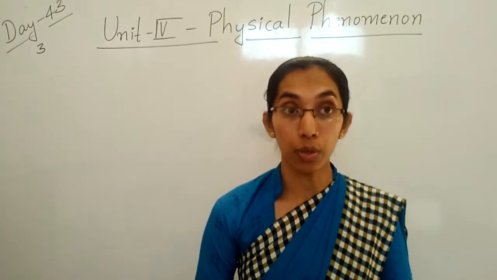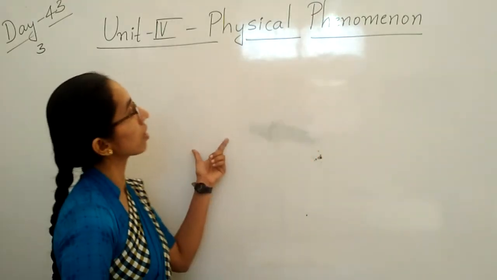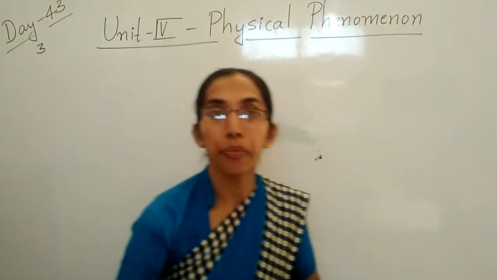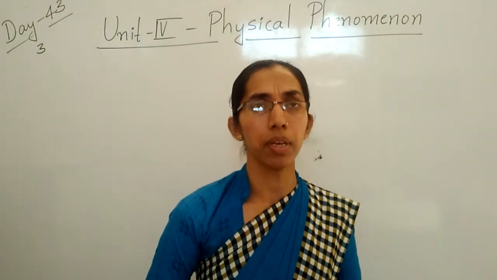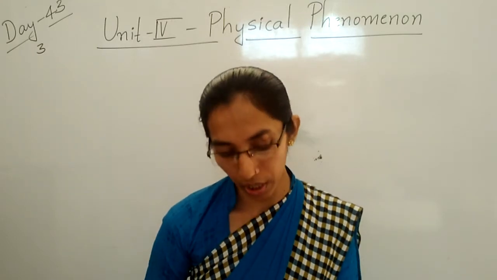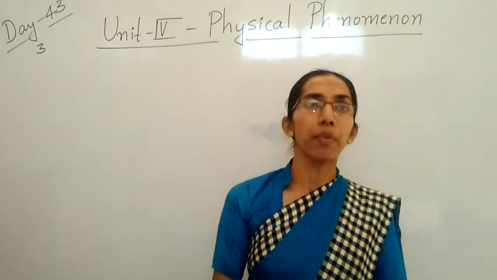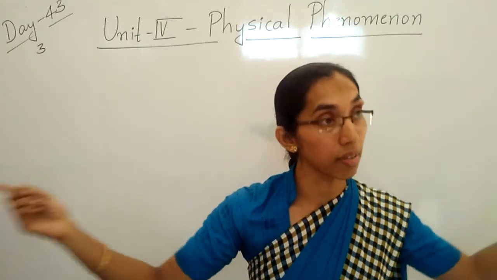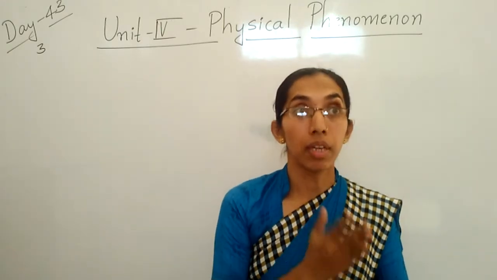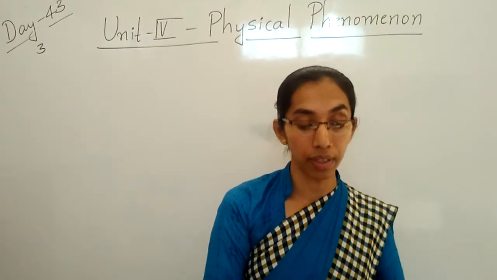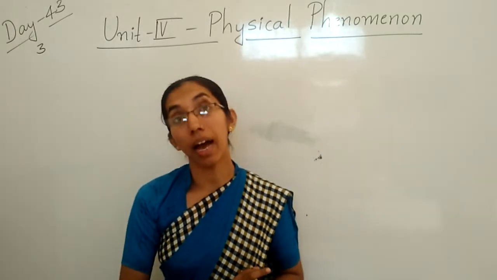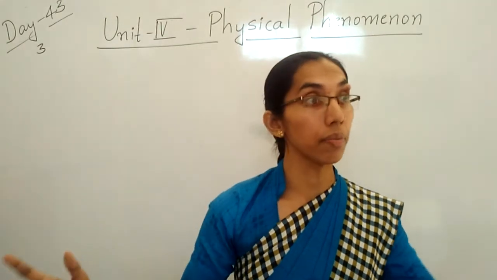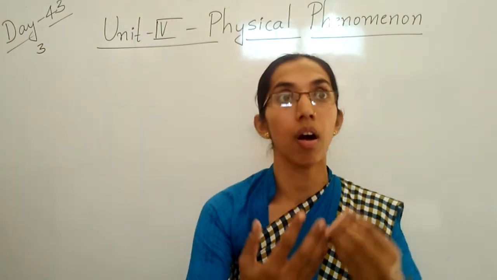Clear children? So in today's class, I am going to take the revision for unit 4, that is the physical phenomenon. Let me explain very briefly. Our environment is made up of living things, non-living things, man-made things and natural things. Everywhere we can see numbers of things all around us.